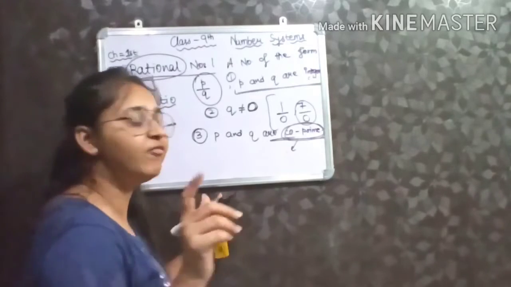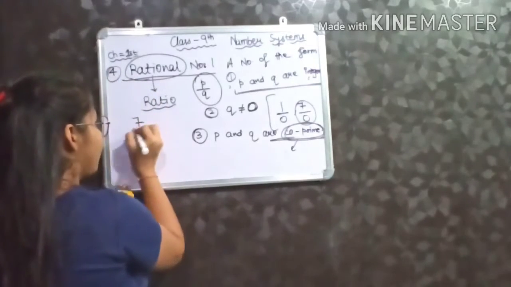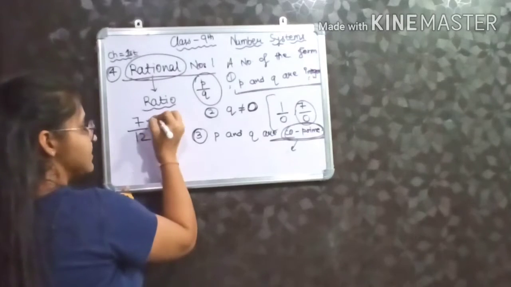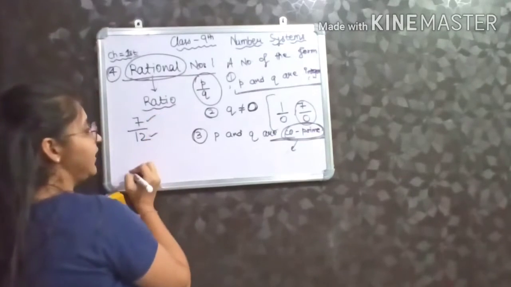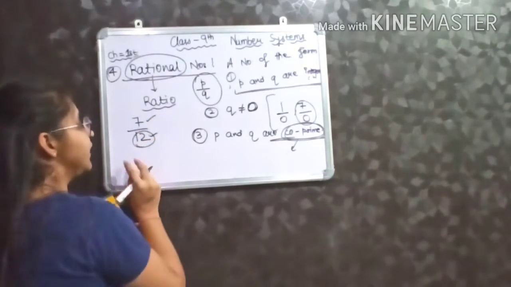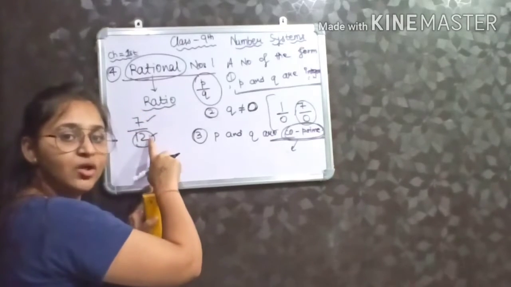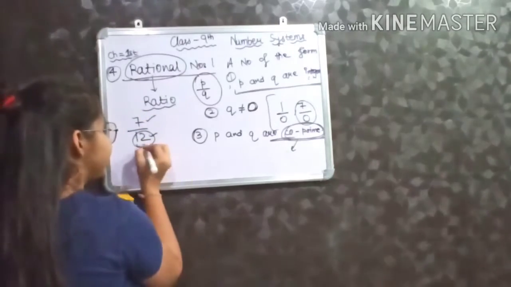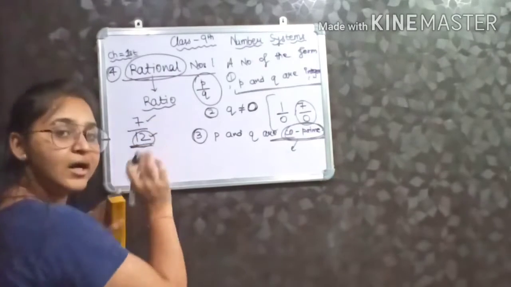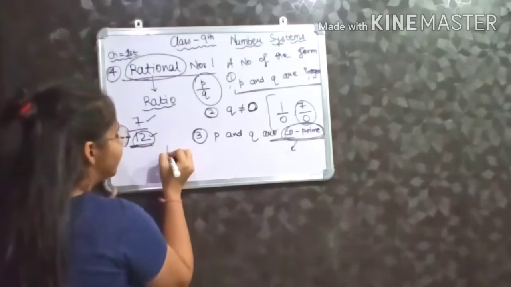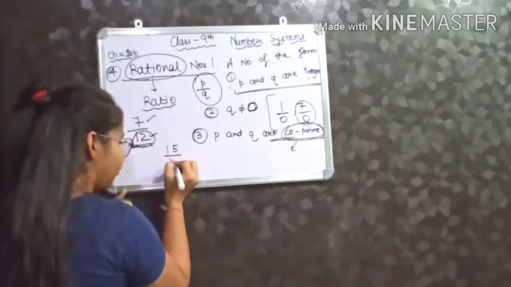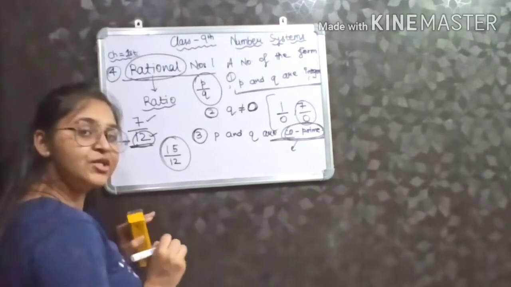For example, if I take 7 upon 12, 7 is an integer, 12 is an integer, 12 is not equal to 0, and 7 and 12 both are co-prime, they do not have any common factor other than 1. So 7 by 12 is a rational number. Now you can say that 15 upon 12 is also a rational number.